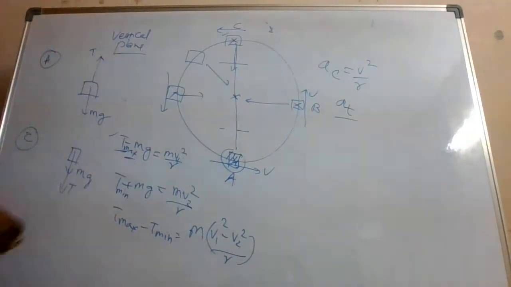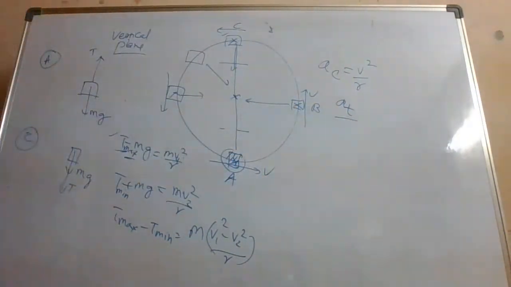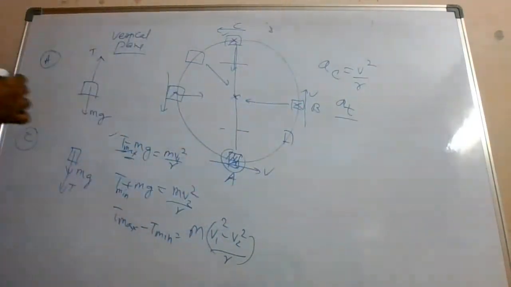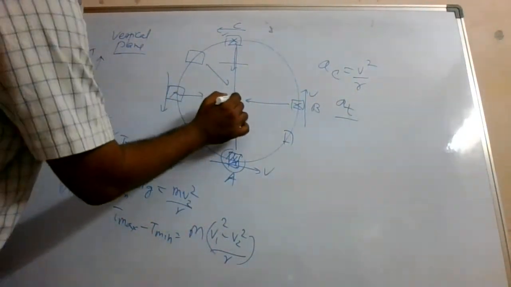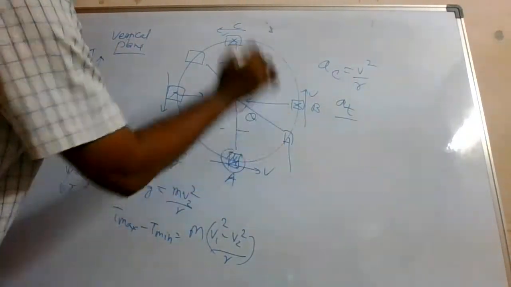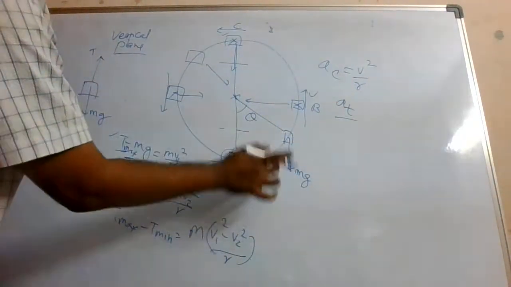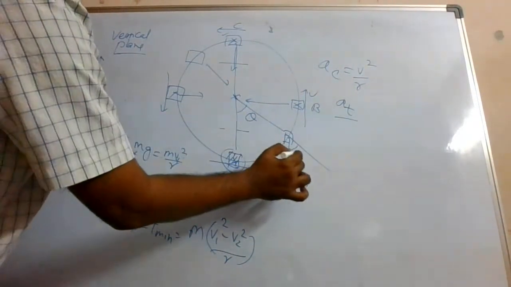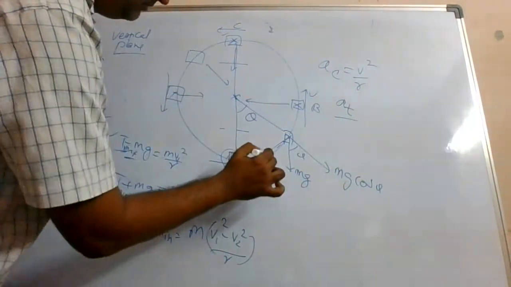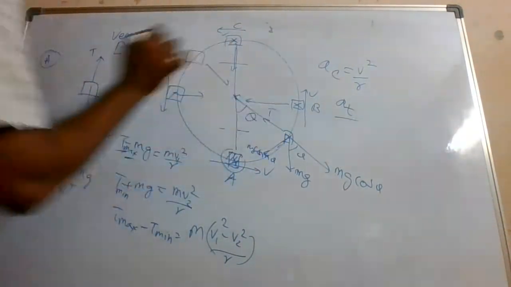Similarly, you can calculate tension at any point. Suppose I take the position like this, I need to draw the free body diagram. I need to join this line. So let us say with the vertical it is making angle theta. mg will be acting like this. So if this is theta, this will be theta. So this will be mg cos theta, and this will be mg sin theta. And in this direction here will be the T.